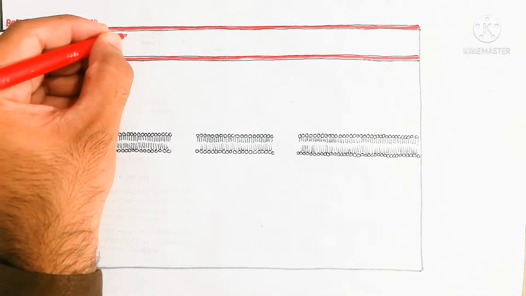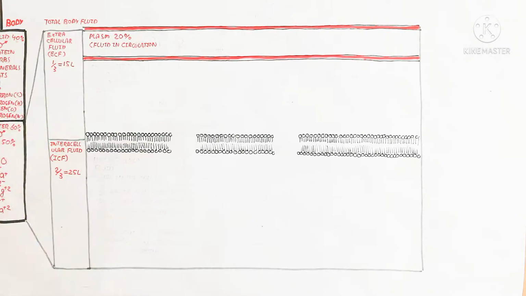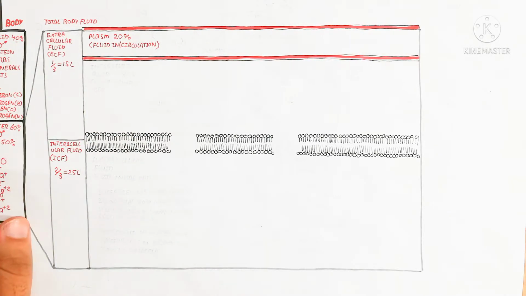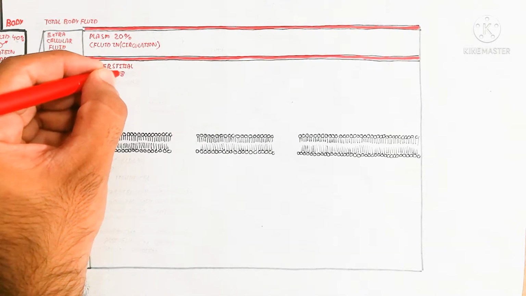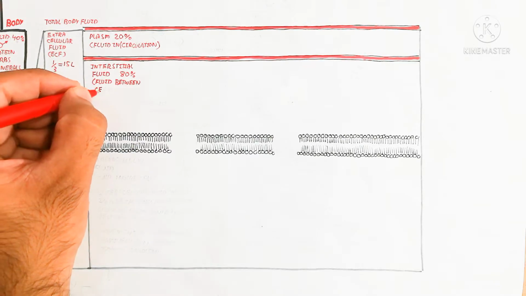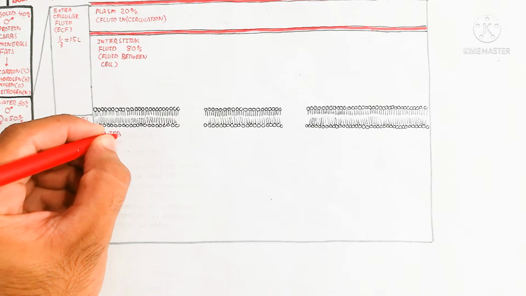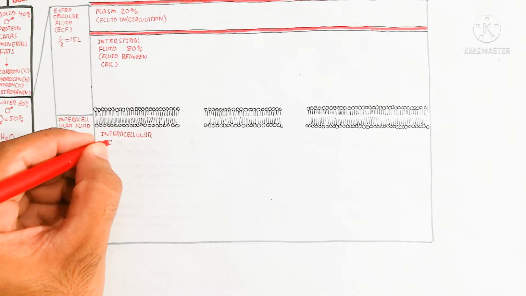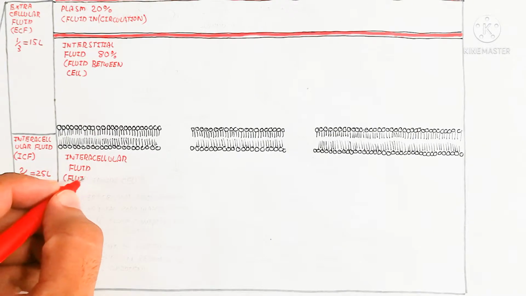The extracellular fluid can be classified into plasma, which is 20%, the fluid in circulation, while the interstitial fluid is 80%, the fluid between the cells. It is 1/3, which is less as compared to the intracellular fluid, the 2/3 fluid inside the cell.